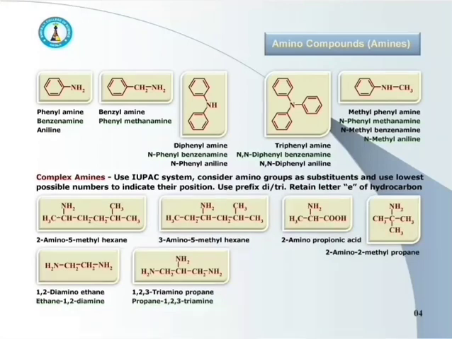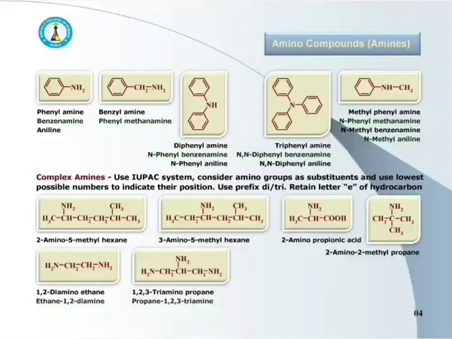Next one, NH2CH2CH2NH2, that is 1,2-diaminoethane. It is also called ethane-1,2-diamine. 2 NH2 are attached to the terminal carbons of ethane. This one is ethane-1,2-diamine or 1,2-diaminoethane.